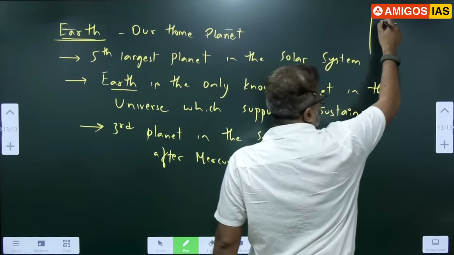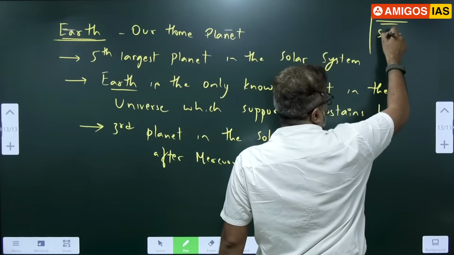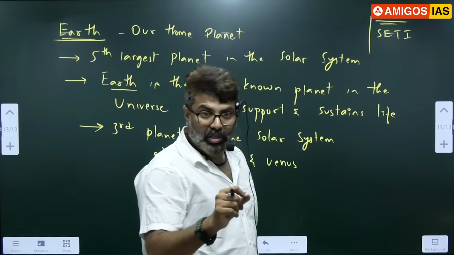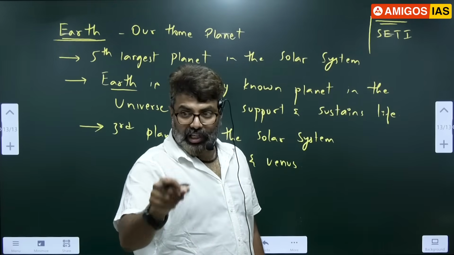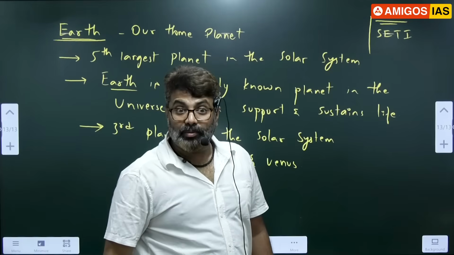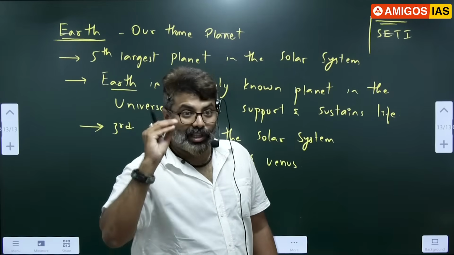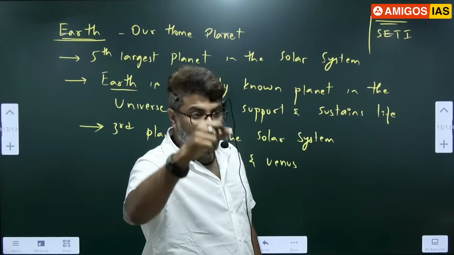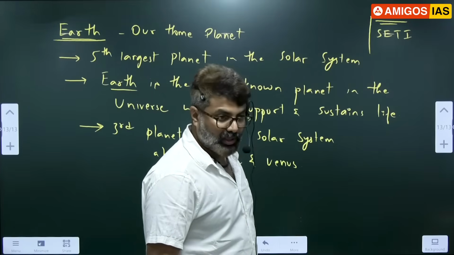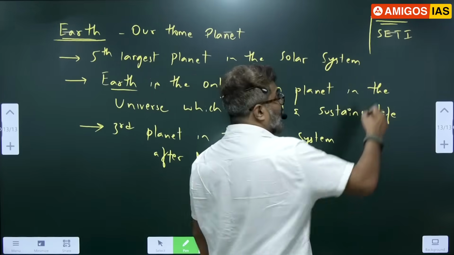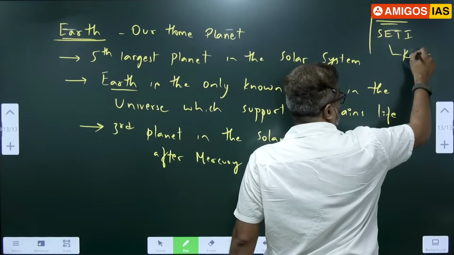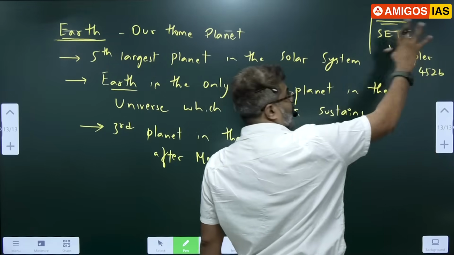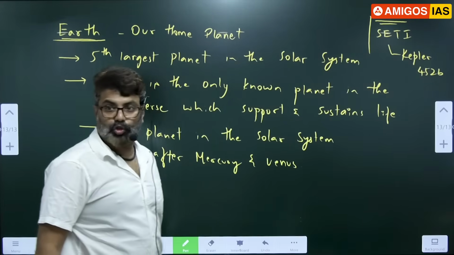So NASA has a program called Search for Extraterrestrial Intelligence, SETI. What does it mean? Search for Earth-like planets. Intelligence means they are looking for intelligent species. They have found one, Kepler 452b. You write this somewhere. We'll discuss that in a future class.